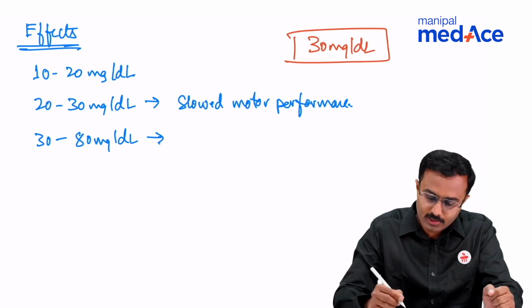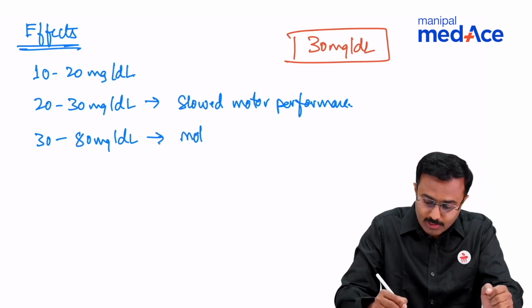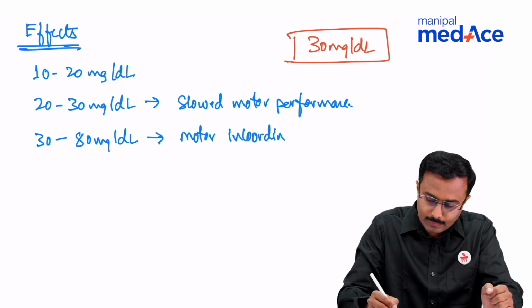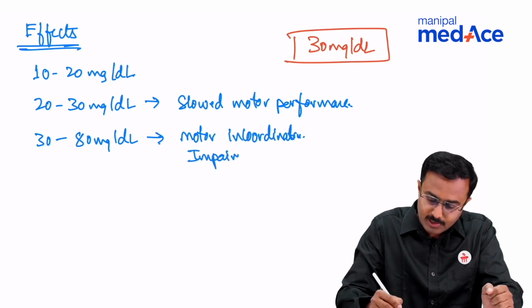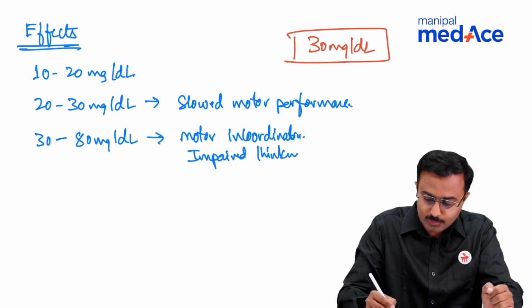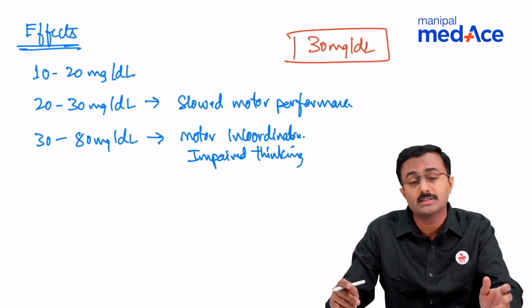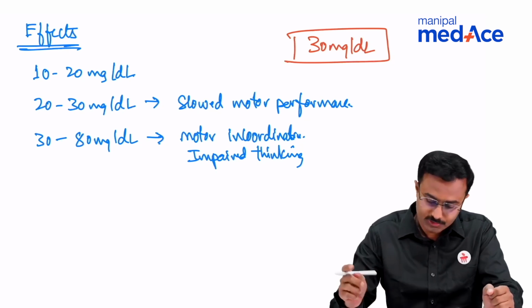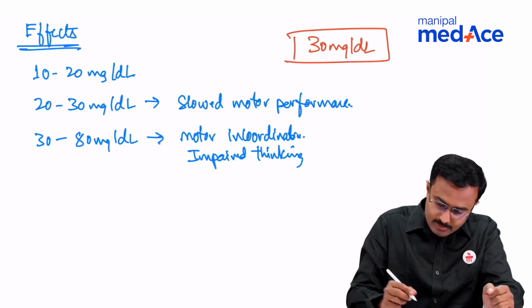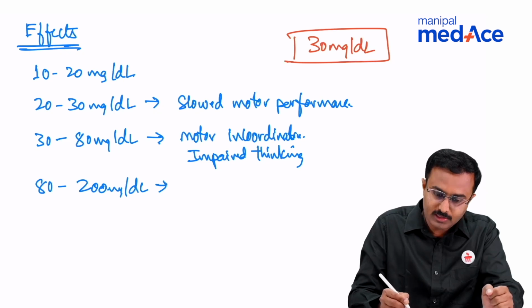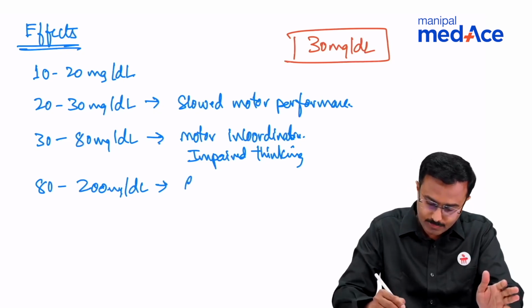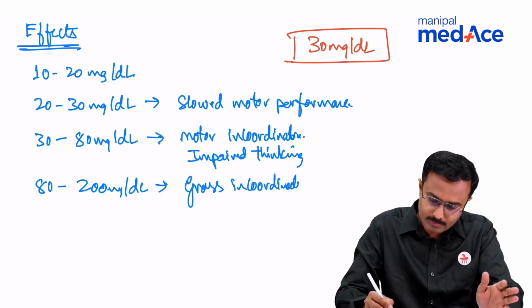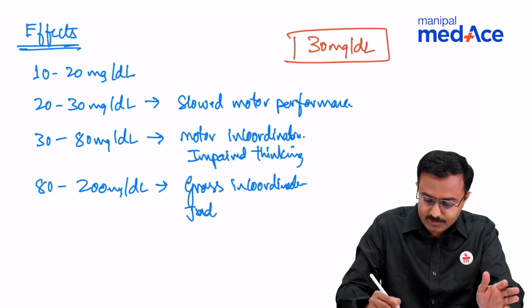This is a stage where there is motor incoordination, impaired thinking, and reaction time might increase. That's the reason why it is recommended that one should not drive at this stage. Then 80 to 200 mg per deciliter is a stage where there will be gross incoordination and errors in judgment.